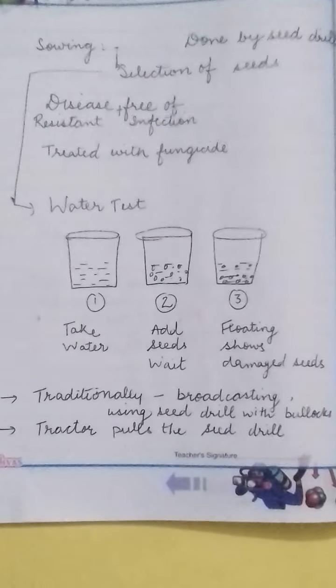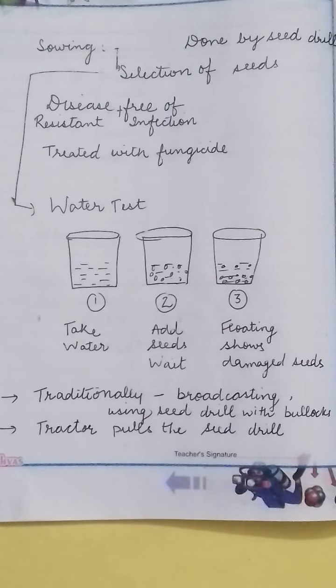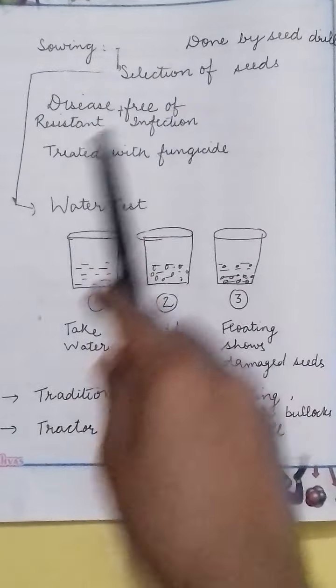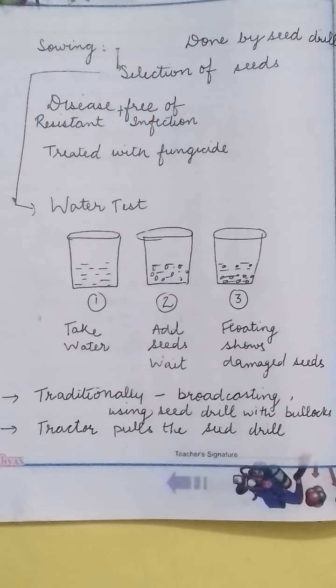Sowing is a very important part of crop production, and it means putting the seeds into the soil. Before sowing, a farmer needs to select good quality seeds, which should be healthy and disease free. Sometimes seeds are treated with fungicides to keep them disease free.